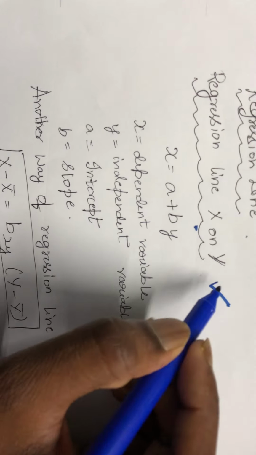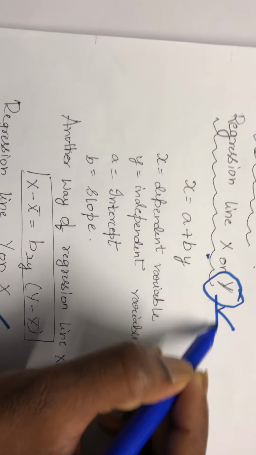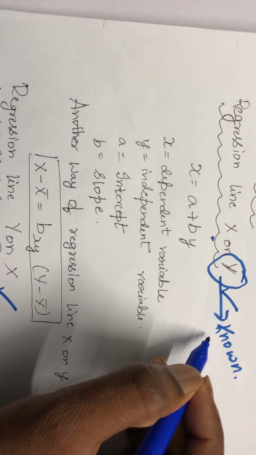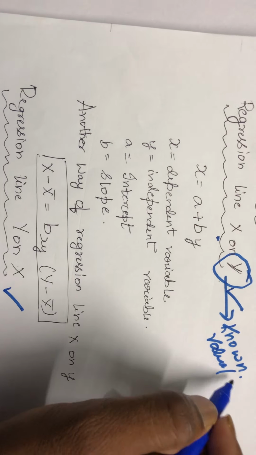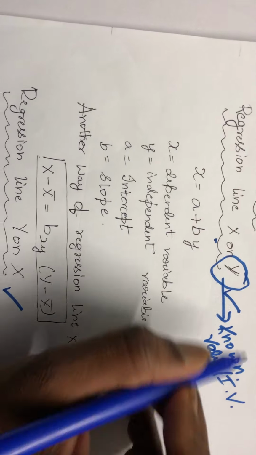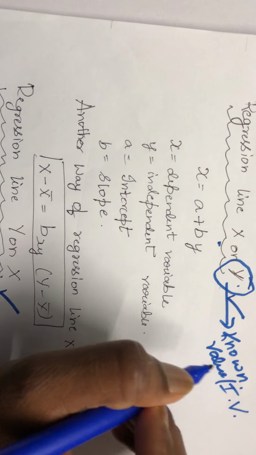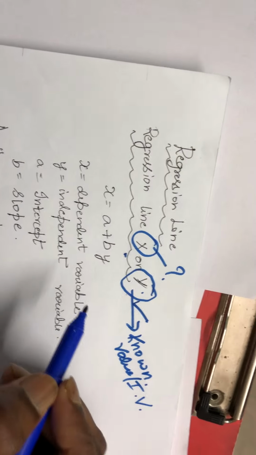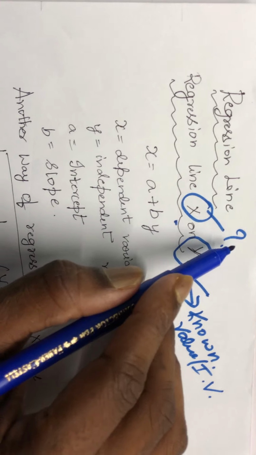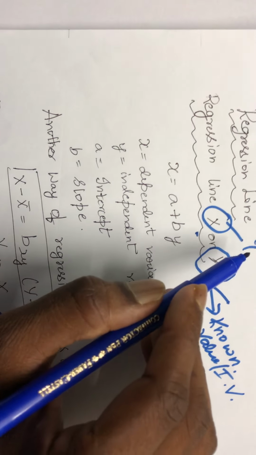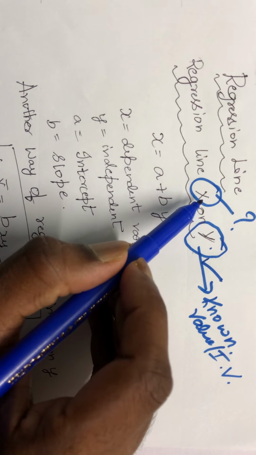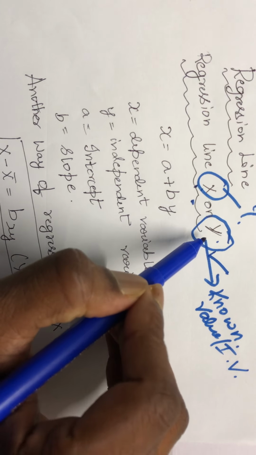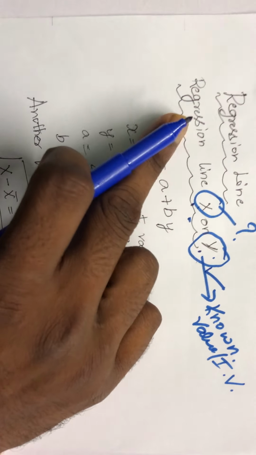When the value of y is known, that is the independent variable, and the x value is unknown, x is to be predicted. When you want to predict the value of x with the help of y, then we need to use regression line x on y.